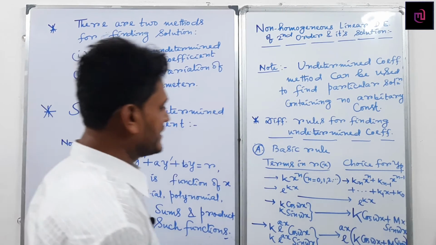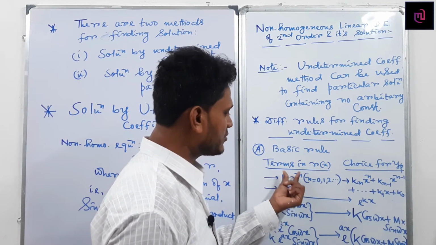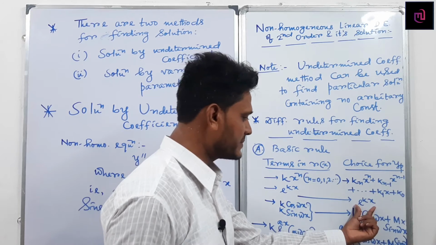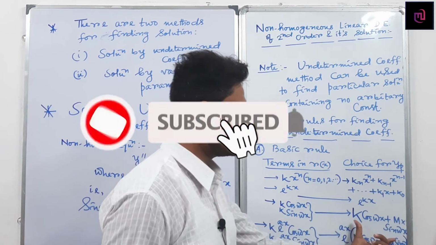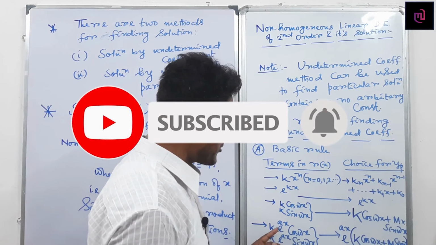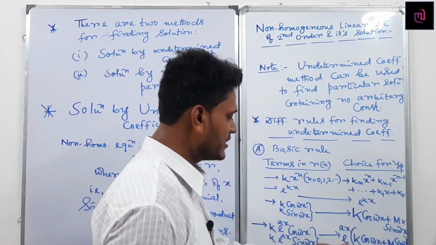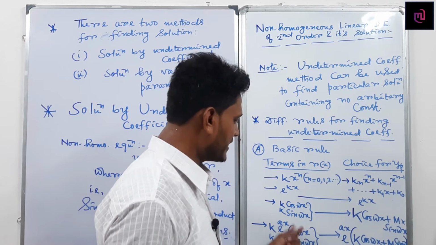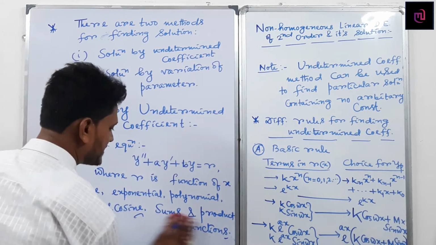तो यहाँ पे क्या लिखा हूँ बेसिक रूल में, अगर आर एक्स इस तरह का फंक्शन होगा k इंटू एक्स टू द पावर n बाय एक्स स्क्वायर, देन हाउ कैन राइट? If you get the exponential function, then you can write in this manner. If you get cos omega x or sin omega x, then you can write k cos omega x plus m sin omega x. If I get a product of exponential function into trigonometric function, that becomes exponential function into cos omega x. That's why I have written this part. So this part becomes the basic rule.